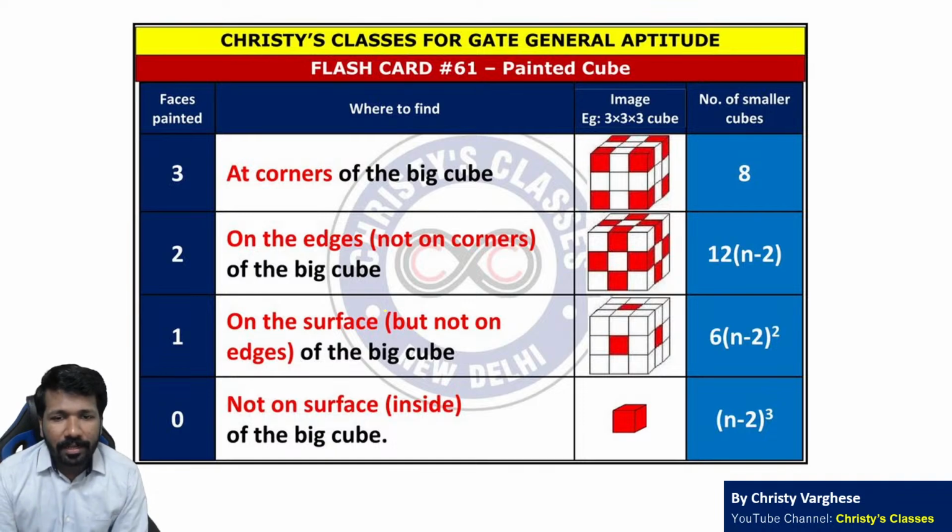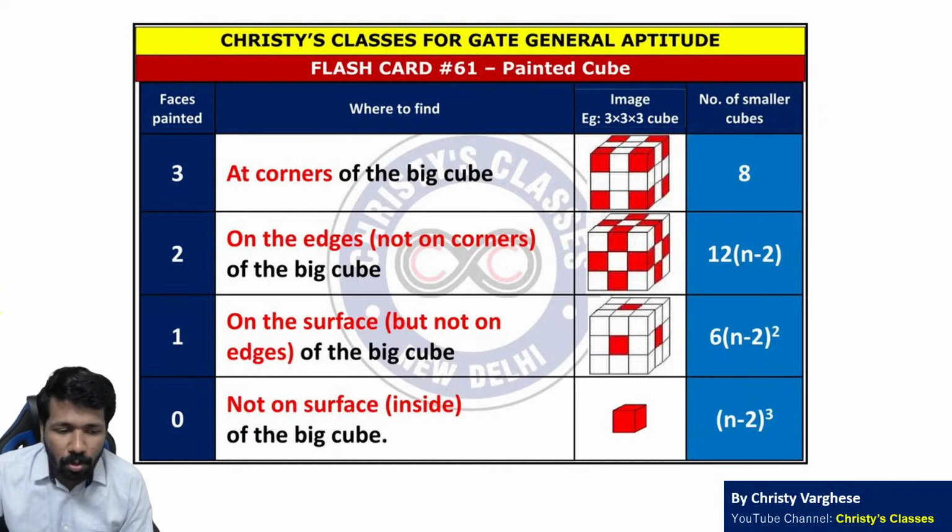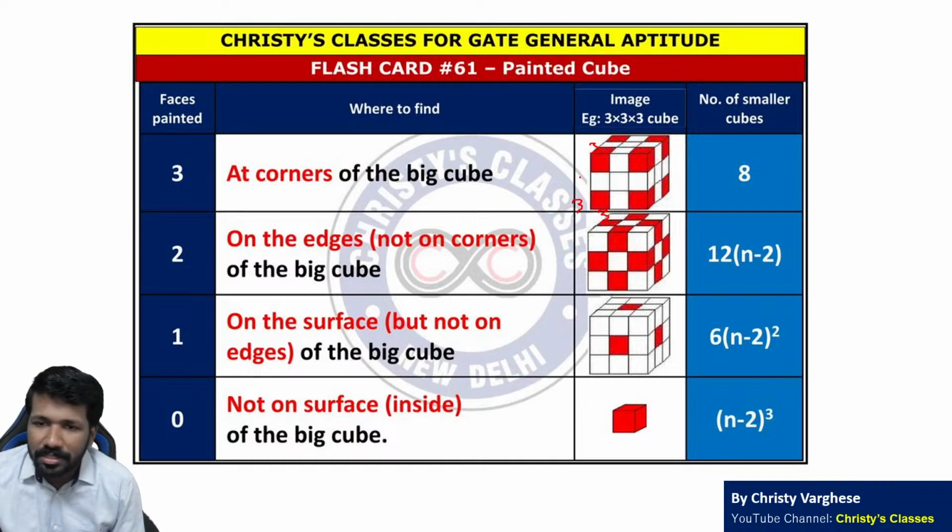What is the idea? You are painting a cube and then cutting it into smaller cubes. For example, if you are painting a cube and cutting it into a 3 by 3 by 3 system, 3 by 3 by 3 means 3 rows, 3 columns and 3 depth. That is a total of 27 cubes.